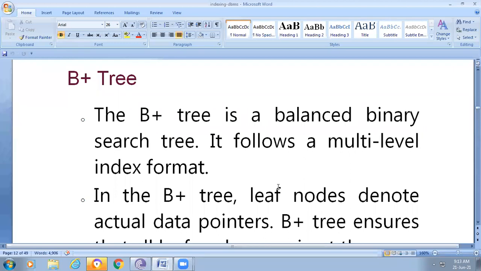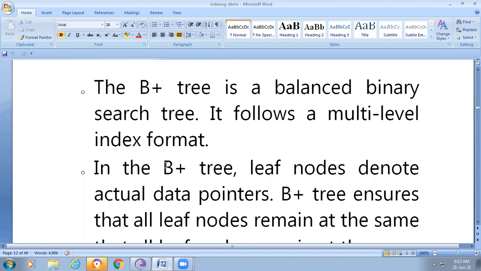First of all, we try to discuss what a tree is: nothing but a collection of nodes, with a root node, so that is a tree structure. We also know that some hierarchy is maintained. The B plus tree is also referred to as a balanced search tree. If you observe the screen, the B plus tree is a balanced search tree.